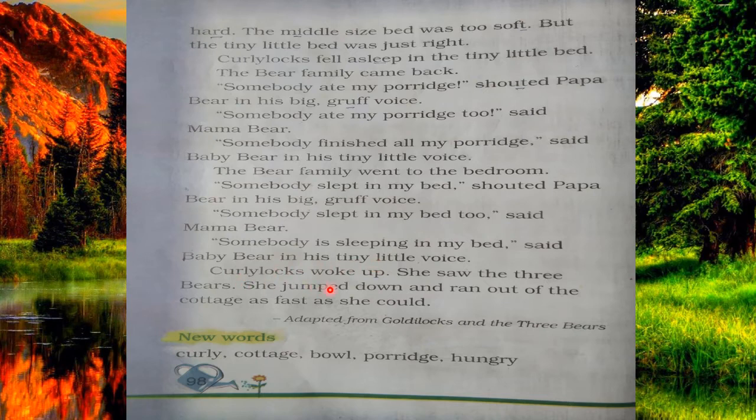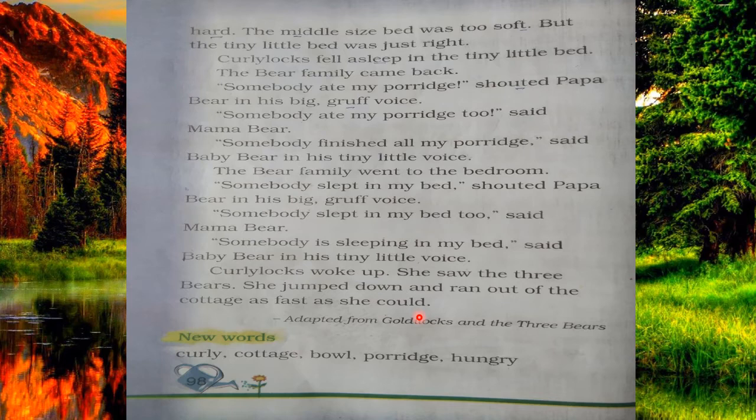Curly Locks woke up. When she heard the noise, she woke up and saw the three bears. One is Papa Bear, second is Mama Bear, and third is Baby Bear. She was afraid, and she jumped down from the bed and ran out of the cottage as fast as she could.